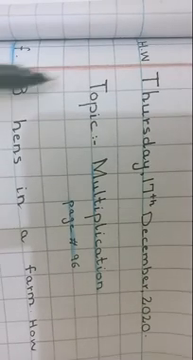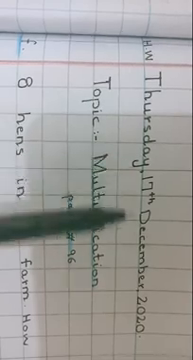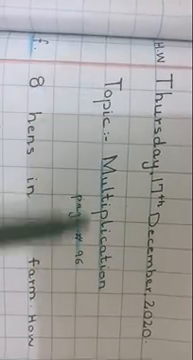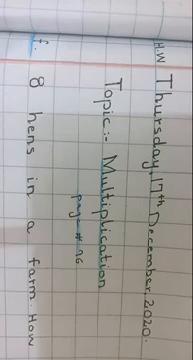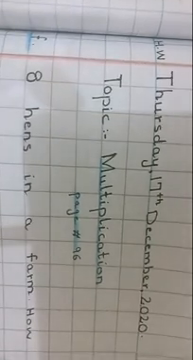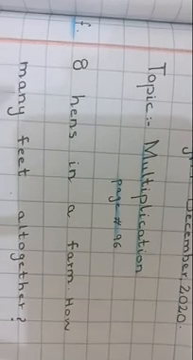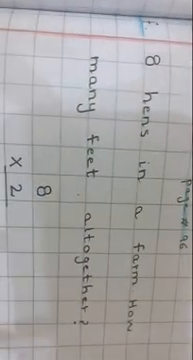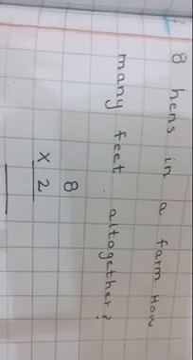You will prepare the page like this way. Homework, Thursday, 17 December 2020. Topic is multiplication, page number 96. Question F is: 8 hens in a farm. How many feet altogether? This is a statement, so I am putting question and answer. After writing, you will write like this way.